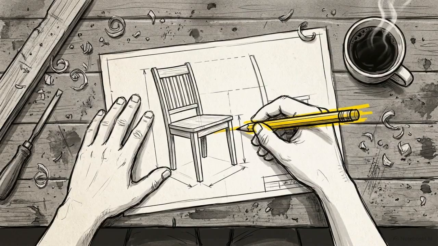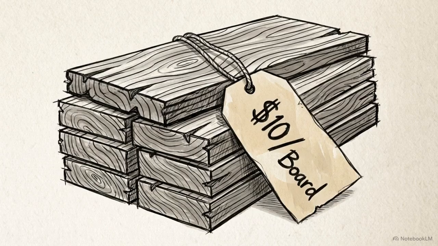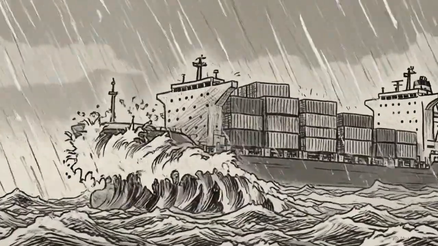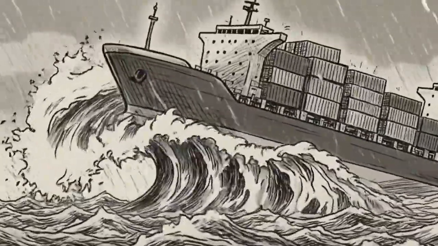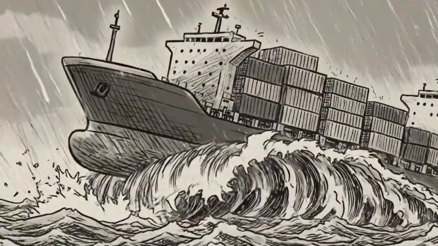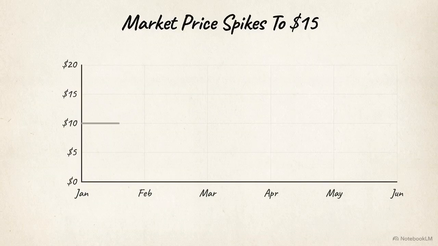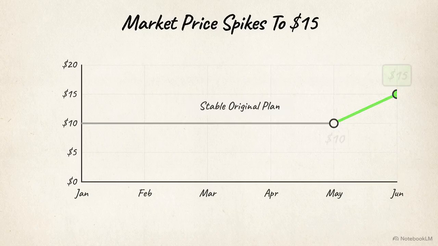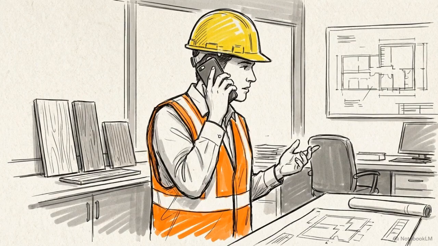Consider a furniture manufacturer projecting costs. In December, they forecast the price of raw materials and lock in their budget. They set a strict ex ante standard of $10 per board of wood. 6 months later, a severe and sudden ocean storm disrupts key shipping lanes, instantly cutting off the global supply chain of raw materials. Because of the sudden scarcity, the actual market rate for that exact same board of wood immediately spikes to $15. The company's operational manager immediately gets on the phone.